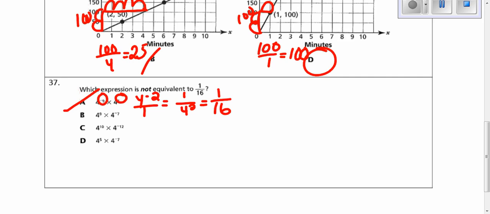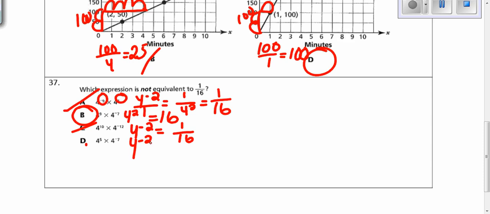B, 4 to the 9th times 4 to the negative 7 is 4 squared. 4 squared is just a positive 16. That is not equivalent. 16 is not the same as 1 over 16. Let's check answer choice C. 4 to the 10th times 4 to the negative 12 is 4 to the negative 2. As we saw before, that equals 1 over 16. That is not our answer. And 4 to the 5th times 4 to the negative 7, you add 5 plus negative 7, is 4 to the negative 2, which is 1 over 16, which is equivalent also. So the only one not equivalent is answer choice B.